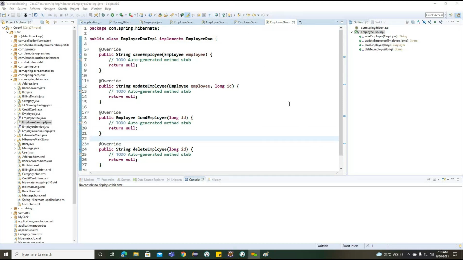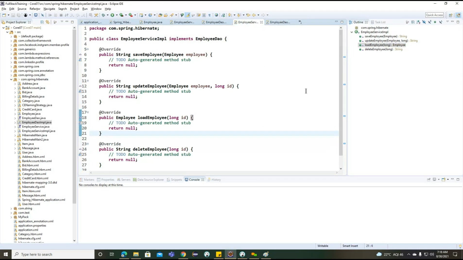Now you can see we created employee DAO and employee service IMPL. Getting the point. These are the two classes we created here by implementing employee service and, sorry, both the classes are implemented by DAO only.